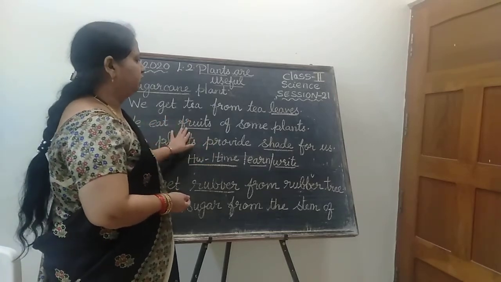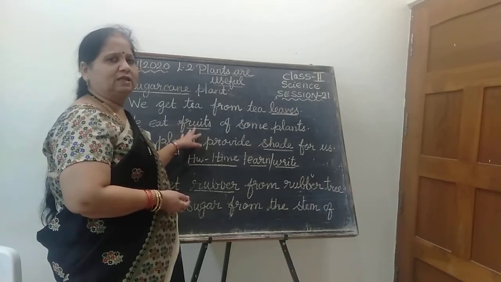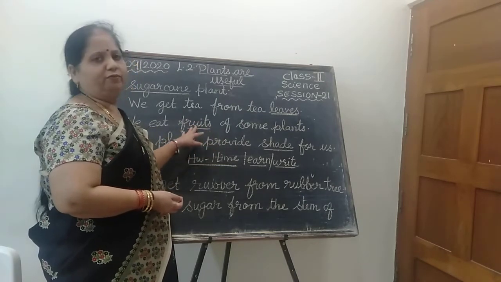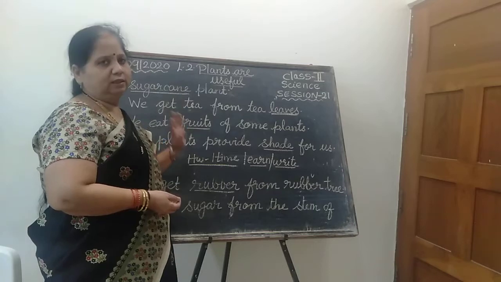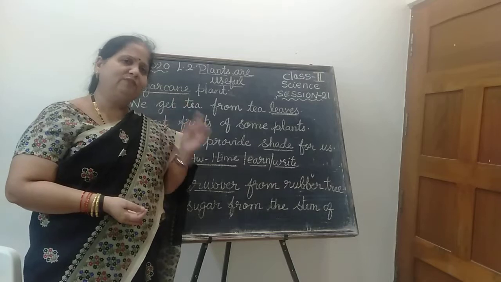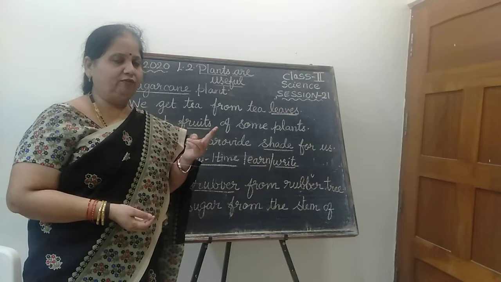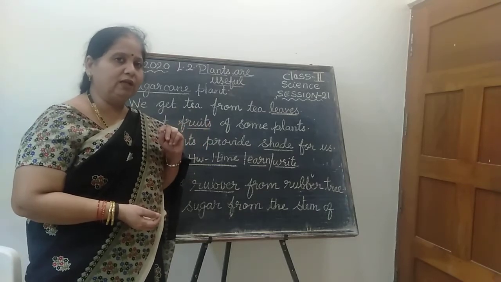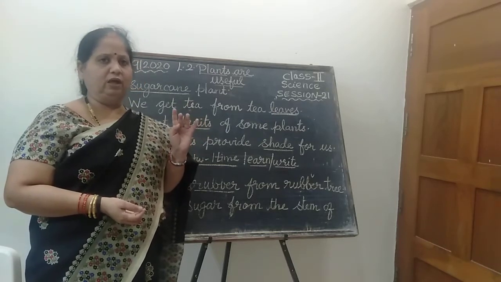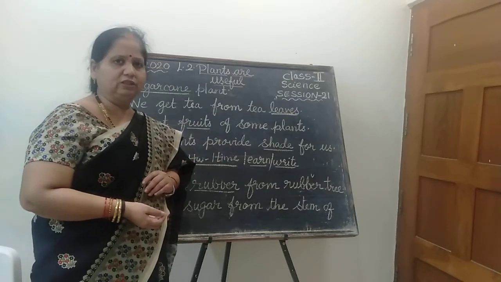So we eat what of some plants? Fruits of some plants. All plants give us fruits and vegetables, but we eat fruits of only some plants. Okay children, we eat vegetables of some plants. We eat leaves of some plants. I had given the example for you all. What are the flowers? Two flowers: cauliflower, broccoli. Then what about the leaves? Lettuce, spinach, even coriander is also there. All such things we use from the plants. Is it clear, children?